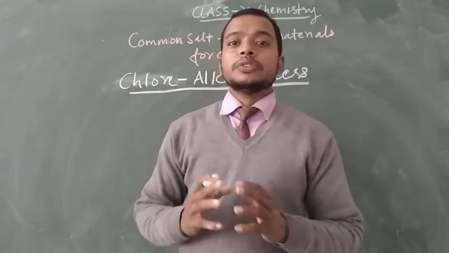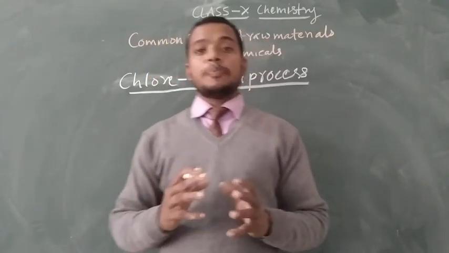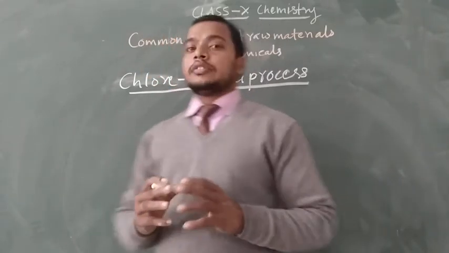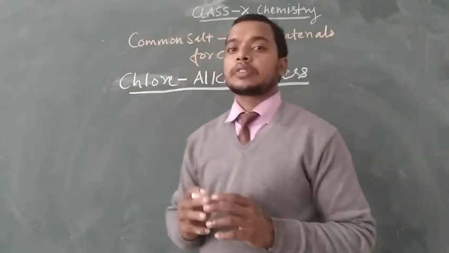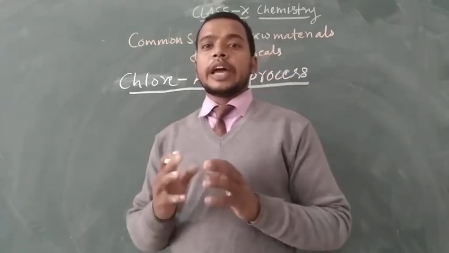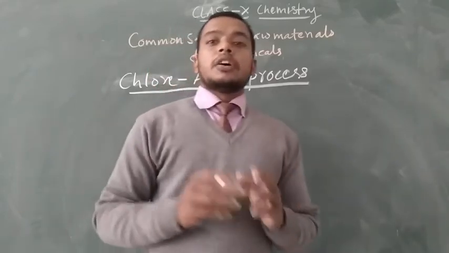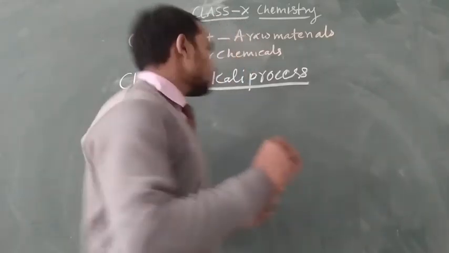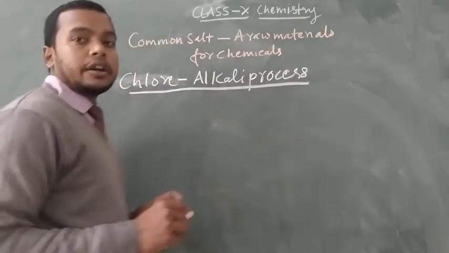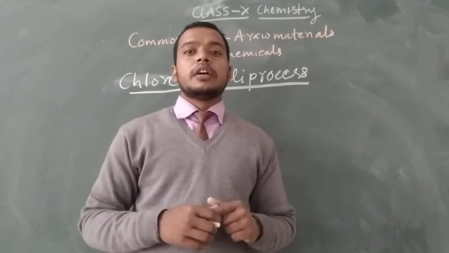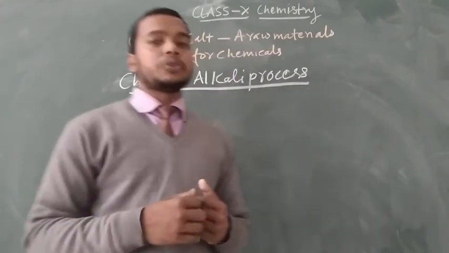When sodium chloride is dissolved into an aqueous solution and electricity is passed, the NaCl gets split, and we get the formation of chlorine, sodium hydroxide and evolution of hydrogen gas.